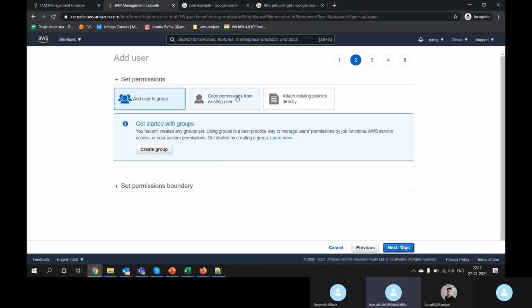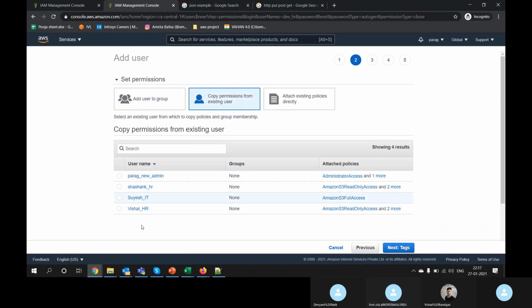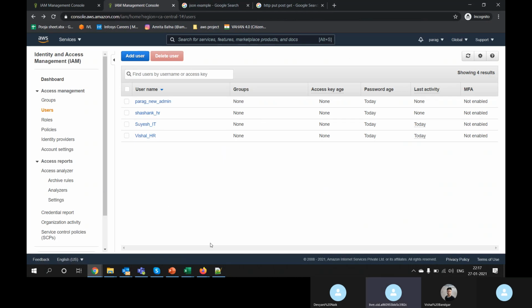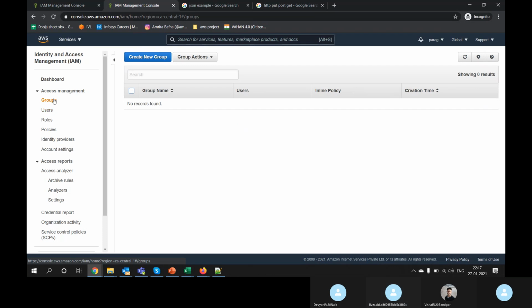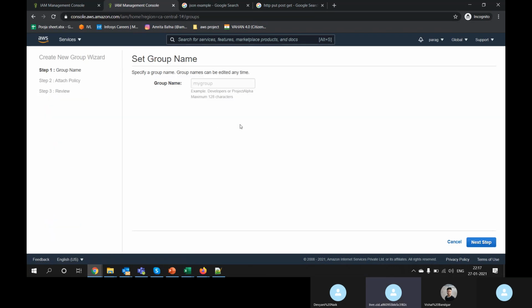Will I go to a different user which has HR? Again I have to write HR underscore IT. This is not a good practice. So what I will do is create a group. I will create a group named HR.